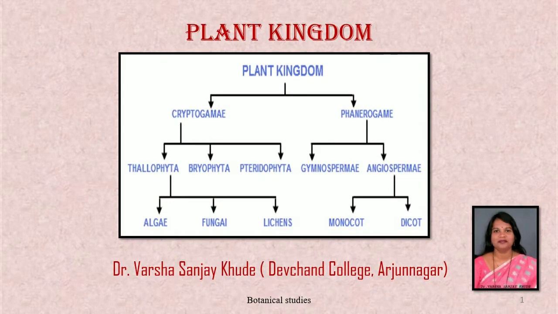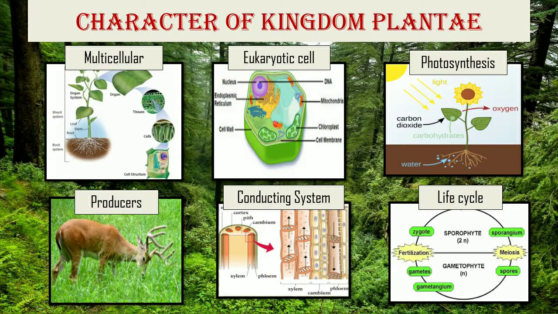In this video, we will discuss the plant kingdom, or we can call it Kingdom Plantae. First, we will study the characters of Kingdom Plantae. Kingdom Plantae consists of all the plants which are multicellular eukaryotes with cell walls. All plants contain plastids. Plastids are double membrane organelles that possess photosynthetic pigments, chlorophyll. Plants are autotrophs and they use chlorophyll for photosynthesis.